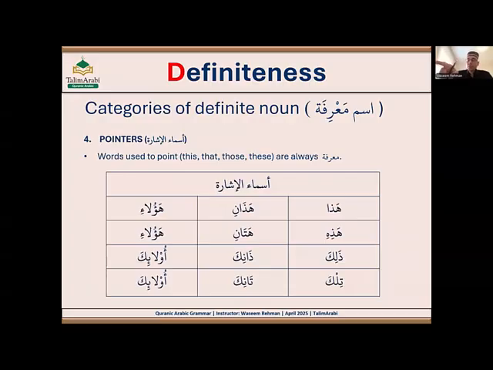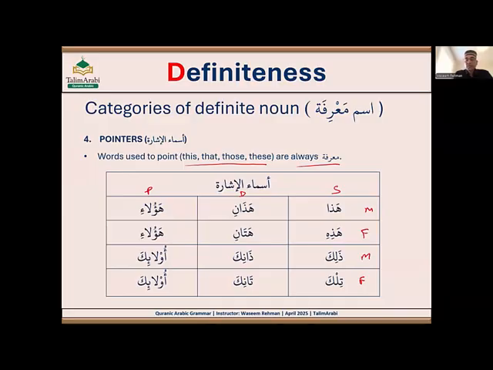All pointers, ism ishara, are definite because you are pointing to something or someone. When you point to someone or something, it becomes specific as well. So all pointers are ism ishara: the words used to point, like this, that, those, these, are also definite or marfa. In this chart you can see the dual form as well: this is singular, this is dual, and this is plural. Hadha, hadhani, ha'ula'i. Hadha means "this" and it is masculine.